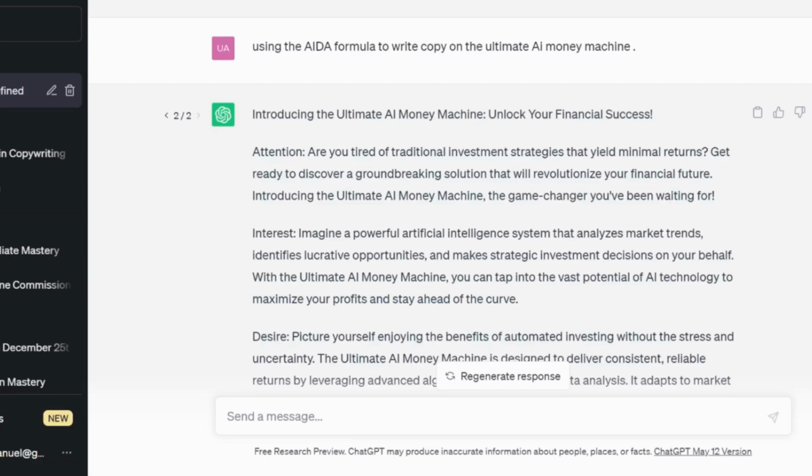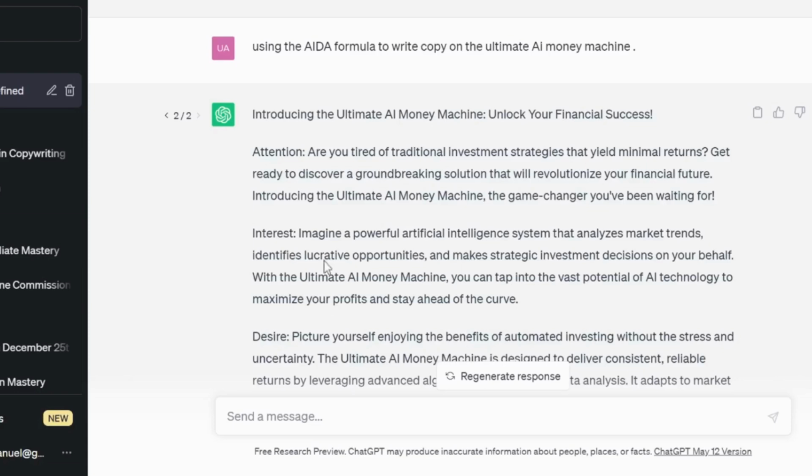Then from here you can now move to the interest. So attention has to lead you to interest, where you talk about the problems. You say, imagine a powerful artificial intelligence system that analyzes market trends, identifies lucrative opportunities, and makes strategic investment decisions on your behalf. So that is what it talks about on the interest. Here, the aim is to arouse interest in their mind to read further.